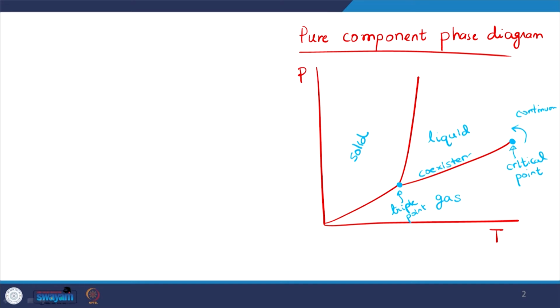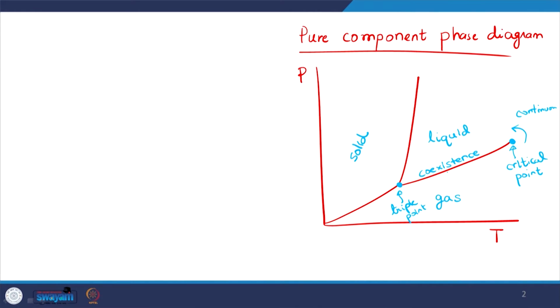These red lines that we see on the diagram are referred to as coexistence lines. Depending on which two phases they are connecting, we name them accordingly. For example, this line is connecting the gas and liquid part of the phase diagram, so this is the coexistence for gas liquid.